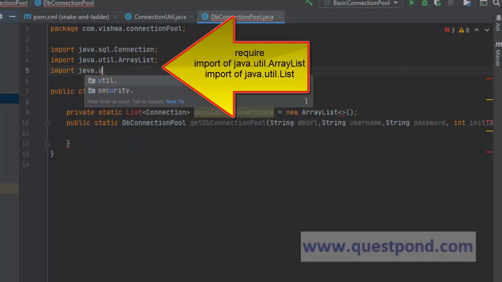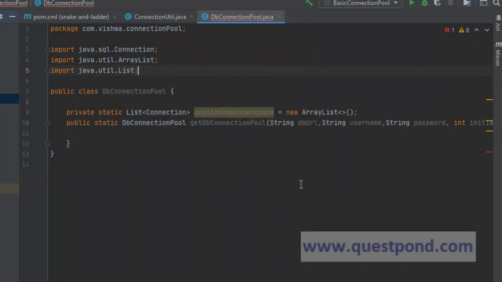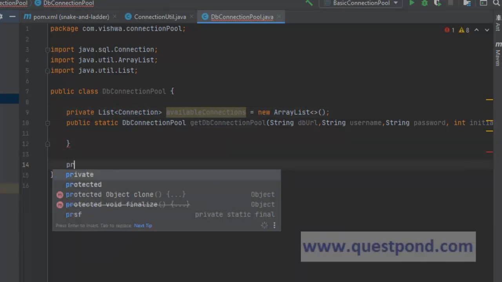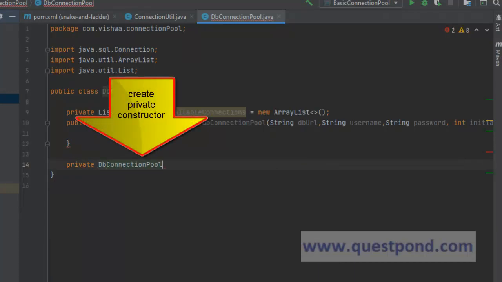We'll have to import the corresponding interfaces and packages. Now what we will do is, when we say getDBConnectionPool, instead of making this static, we can keep it private so that it becomes available at the variable level, and create a private constructor. Now within this private constructor, we can pass these properties which we have.